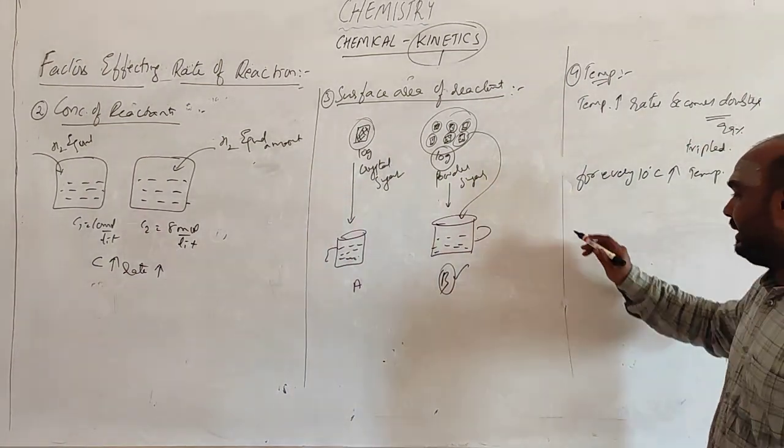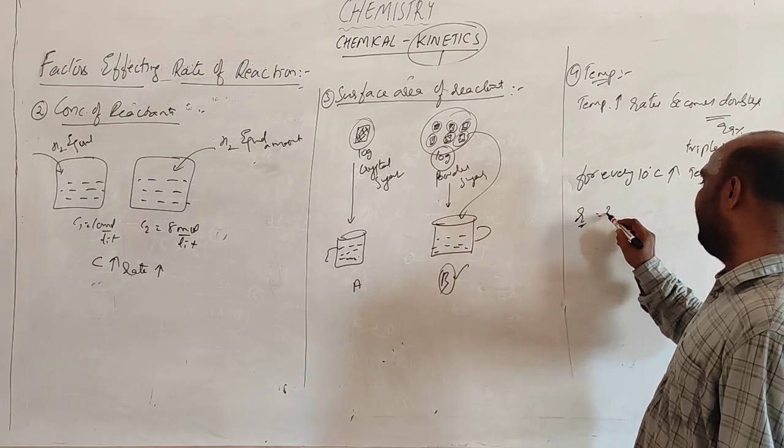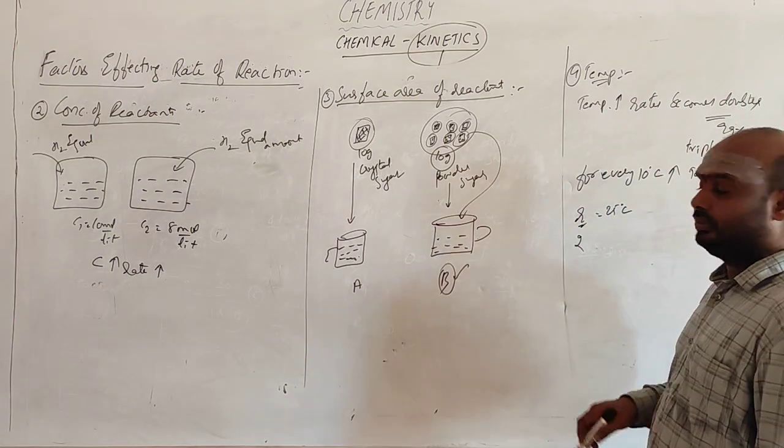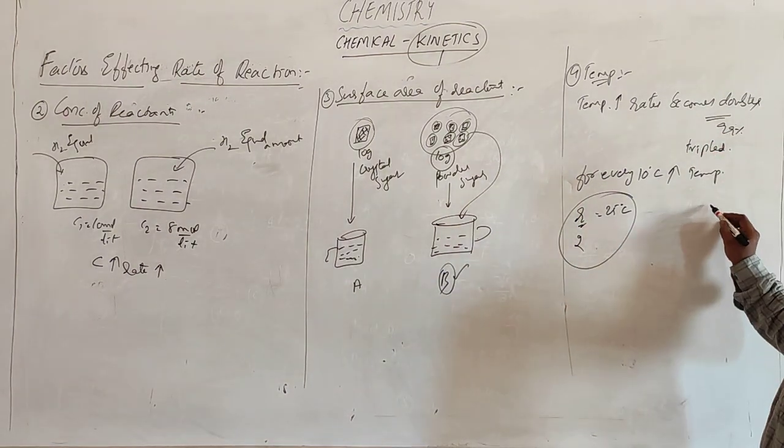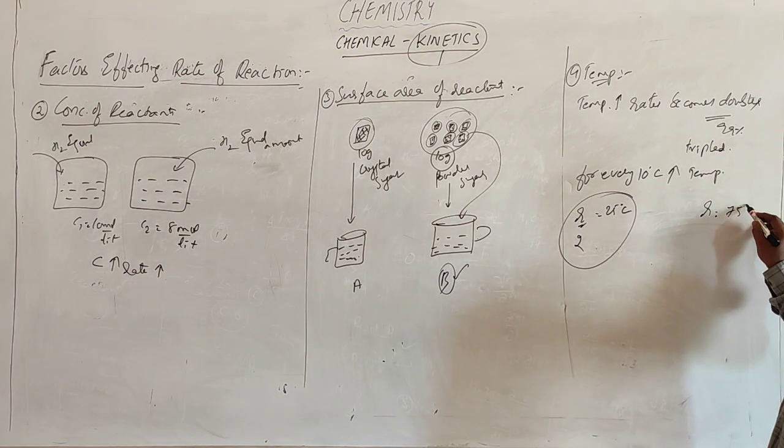Right? Let me take one example. The rate of the reaction is 2 at 25 degrees centigrade. What happens to the rate at 75 degrees centigrade?